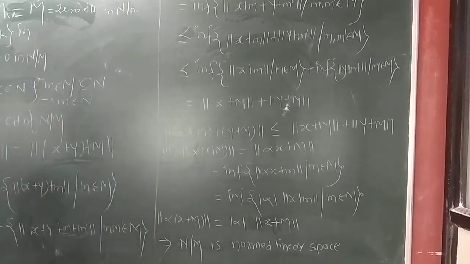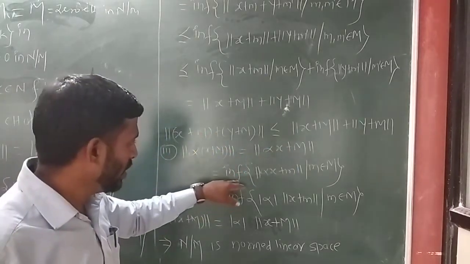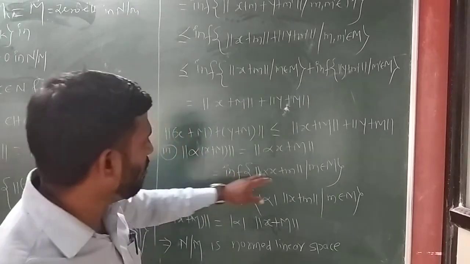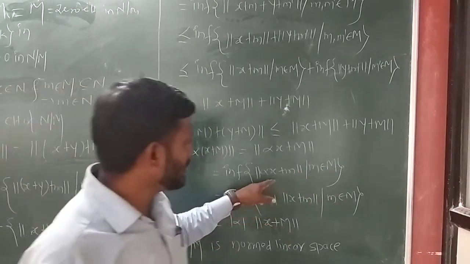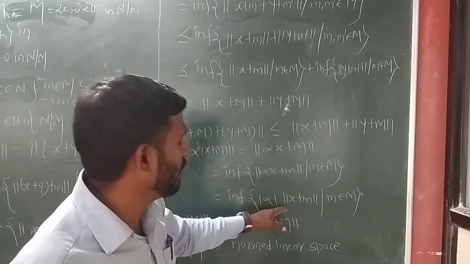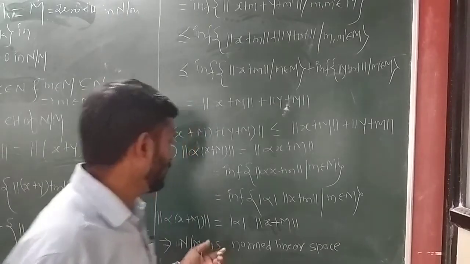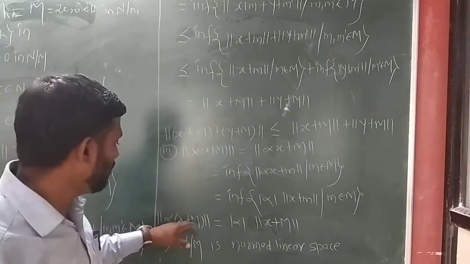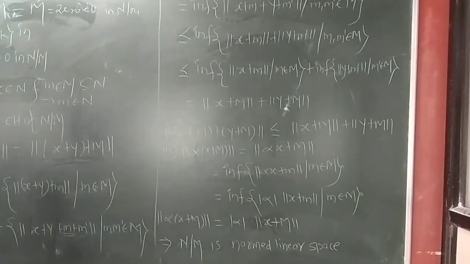So the third property is norm of alpha into (x plus M) is equal to norm of alpha x plus M. That is equal to infimum of, by definition of quotient space, norm of alpha x plus small m, m belongs to M. That is equal to infimum of, we take the scalar outside the norm, mod of alpha into norm of x plus m, m belongs to capital M, and we can take the scalar outside the bracket. We get norm of alpha (x plus M) is equal to mod of alpha into norm of x plus M. So the third property is also satisfied by this norm.